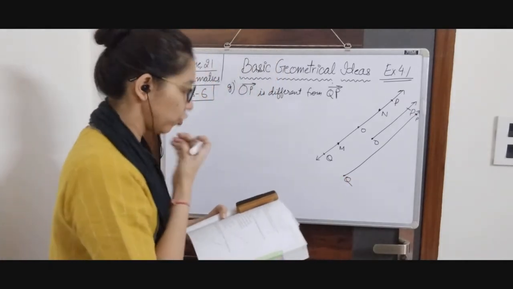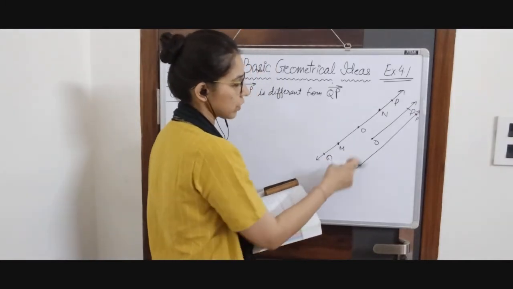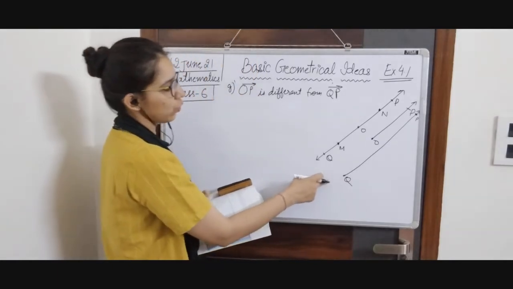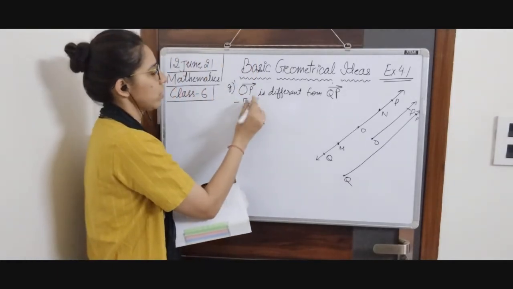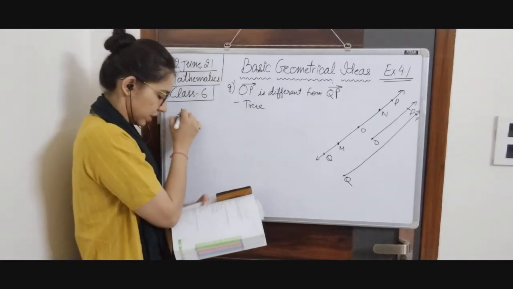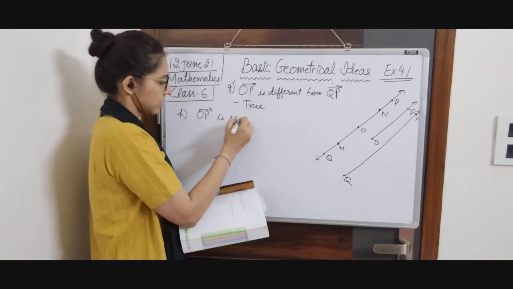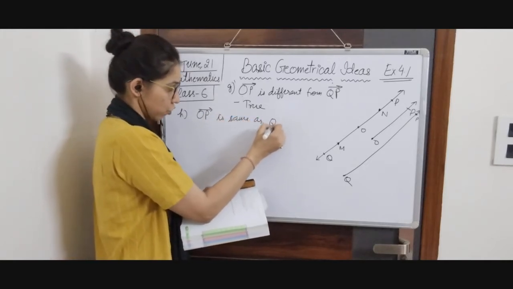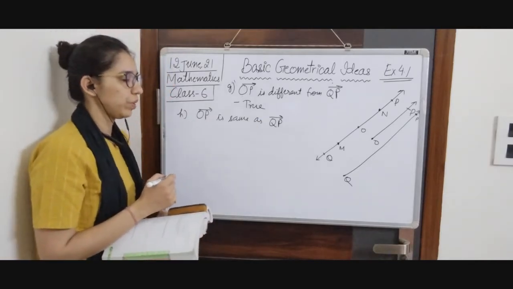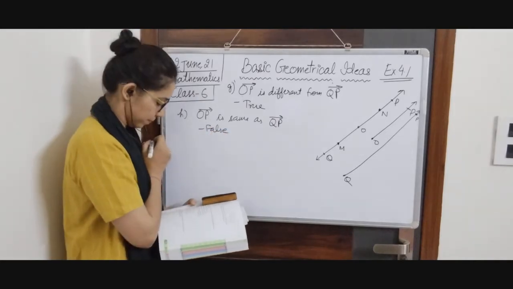Clearly these two rays are different because for this one O is the starting point and for this ray Q is the starting point. So it is true, they are indeed different. H is OP is same as QP. No, OP is not the same as QP, the reason being different starting points.